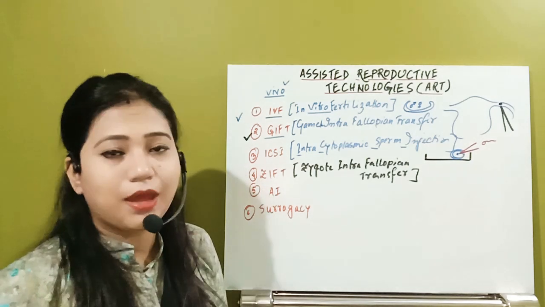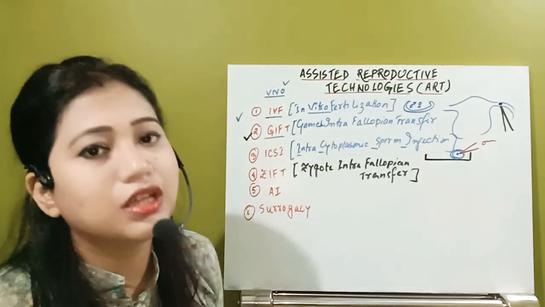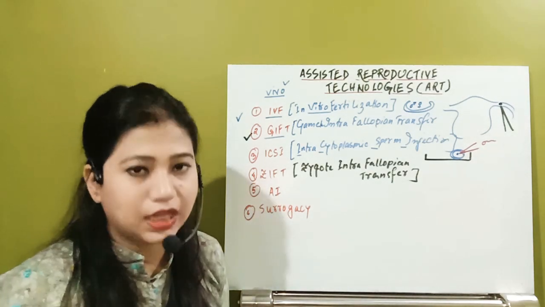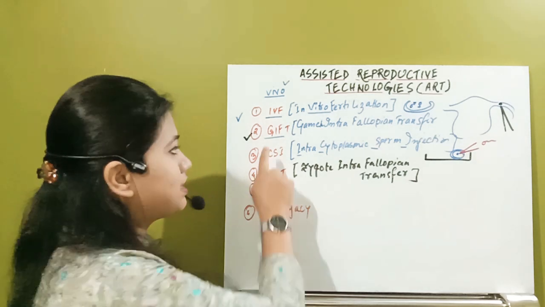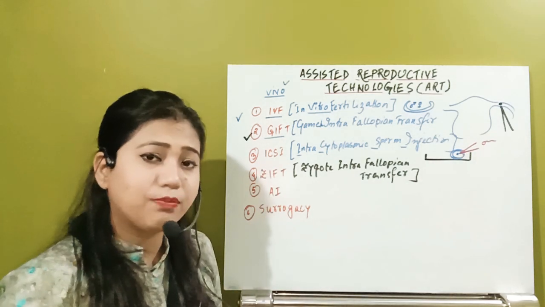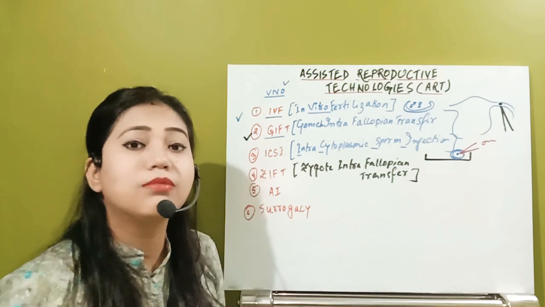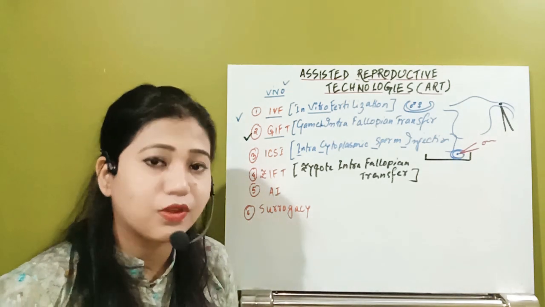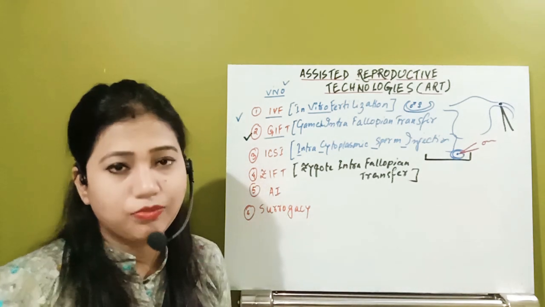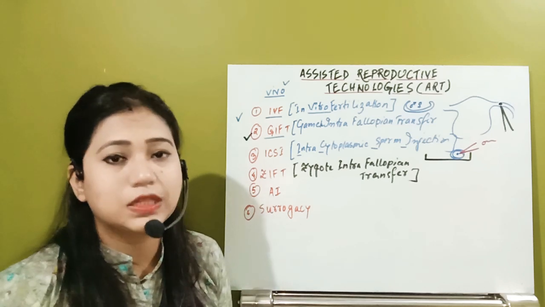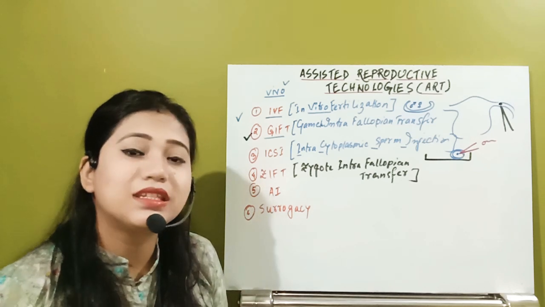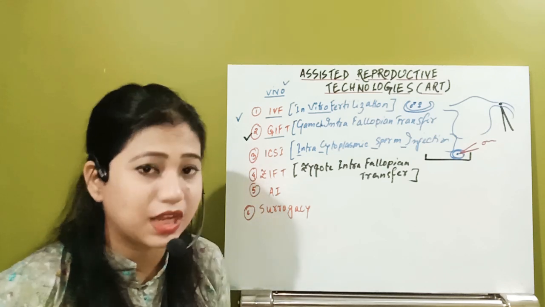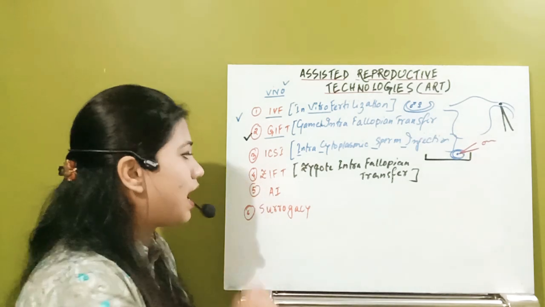Now in this condition, what happened? Once again, from the biological partners, that means from the male and the female, their own ovum and sperm are taken. Okay, in that condition, it's not like GIFT. In gamete intra-fallopian transfer, what happened? The female is not able to produce the gamete. But in ZIFT, zygote intra-fallopian transfer, now the female can produce the ovum and the male also can produce the sperm. They don't have any problem. But inside the uterus, the process of fertilization or cleavage or blastomere formation has not taken place. So in that condition, ZIFT is done.